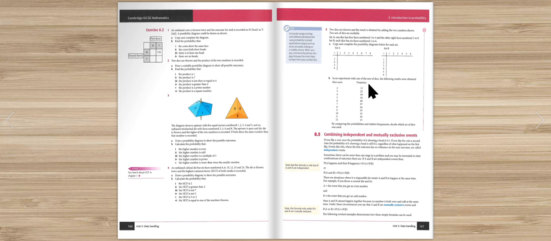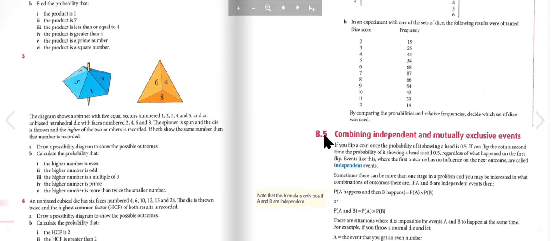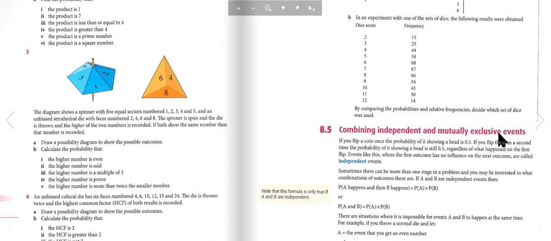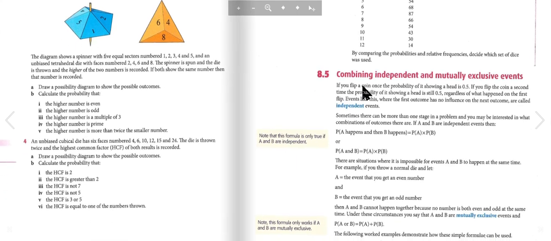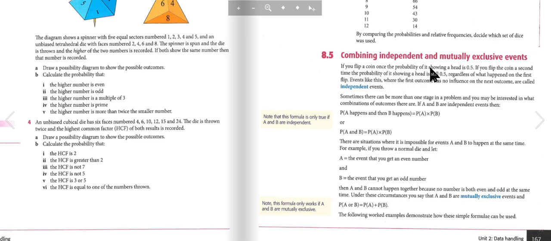So today we're going to be learning about lesson 8.5, combining independent and mutually exclusive events. Let's start. If you flip a coin once, the probability of it showing a head is 0.5. If you flip the coin a second time, the probability of it showing a head is still 0.5, regardless of what happened on the first flip. Events like this, where the first outcome has no influence on the next outcome, are called independent events.